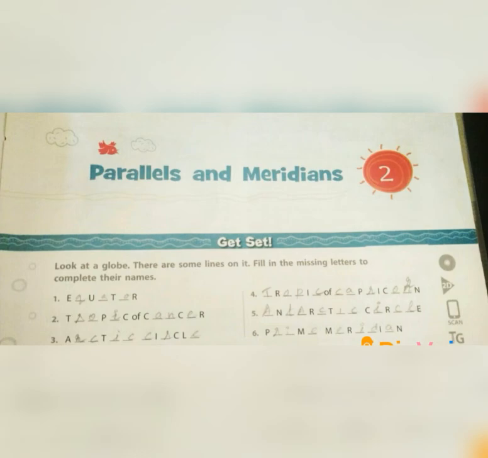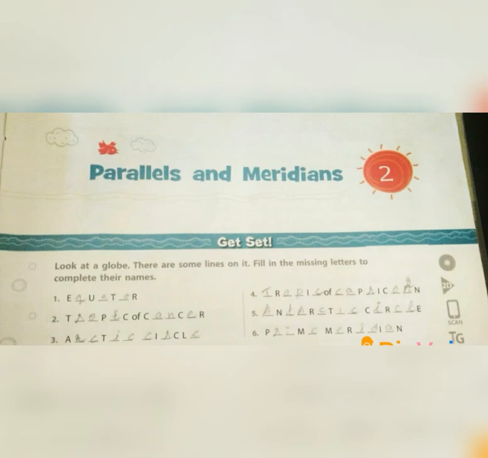Okay, fourth one, Tropic of Capricorn. T-R-O-P-I-C, Tropic. O-F, of. Capricorn, C-A-P-R-I-C-O-R-N, Tropic of Capricorn. It is located at 23.5 degree south.